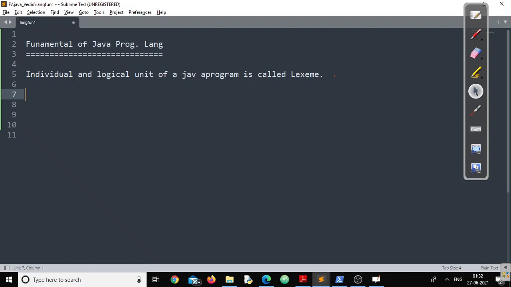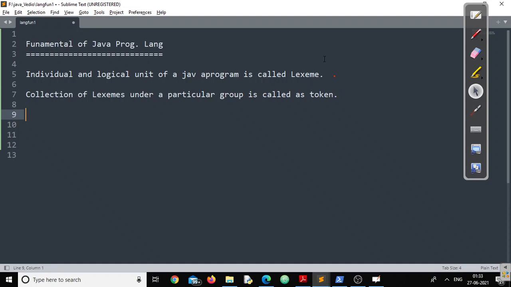Now, if I have to define tokens, I can say a collection of lexemes under a particular group is called a token. Right? So what exactly tokens are, now we can happily define.